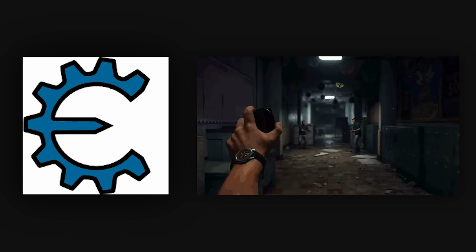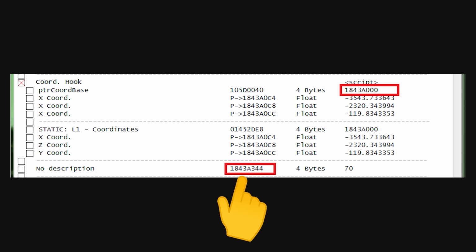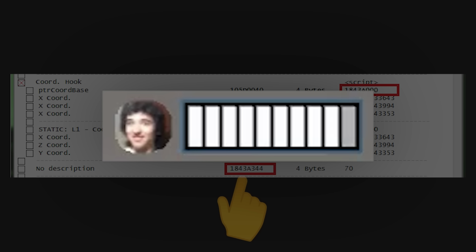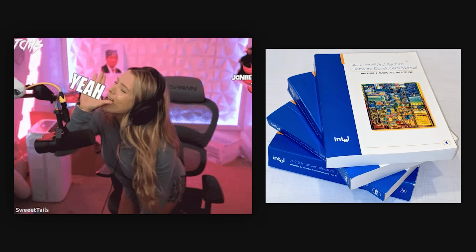Here's how you actually learn reverse engineering the fun way. Download Cheat Engine, pick a single-player game, find the health value in memory, freeze it so you're invincible, then dig deeper and find the actual code that decreases health and patch it out entirely. You just did reverse engineering and you didn't even realize it because you were having fun instead of reading Intel manuals.